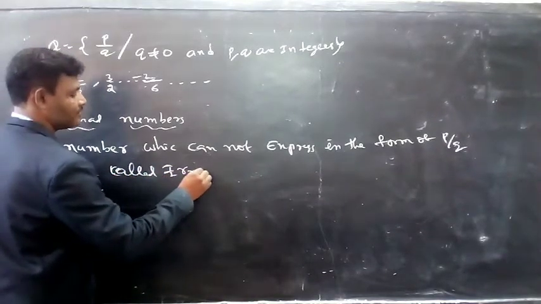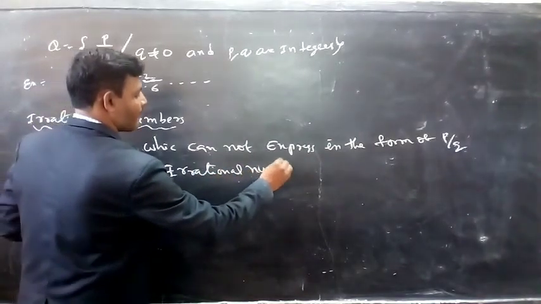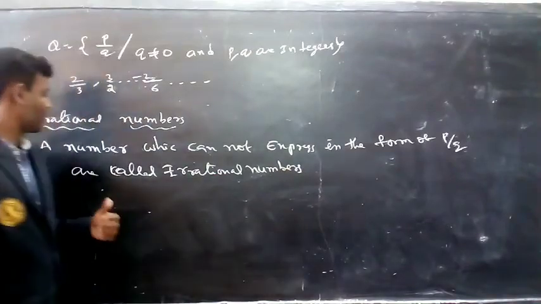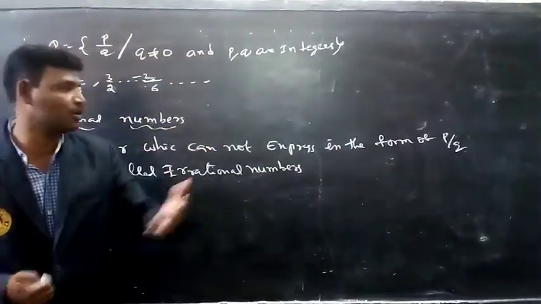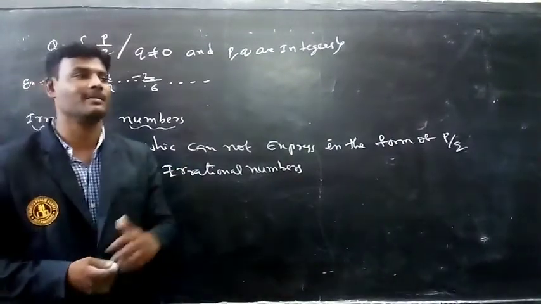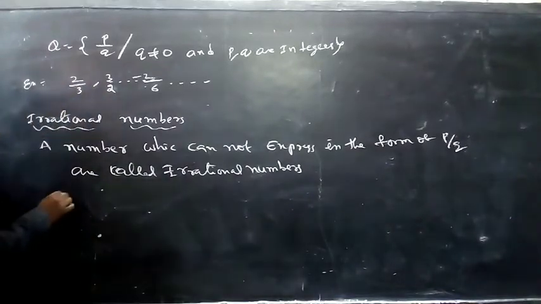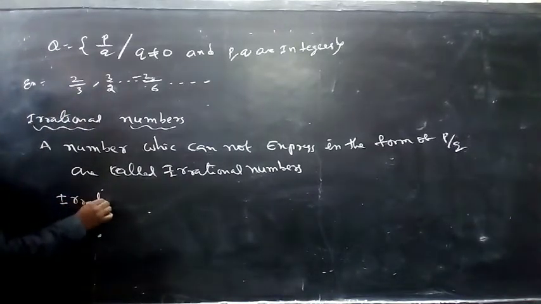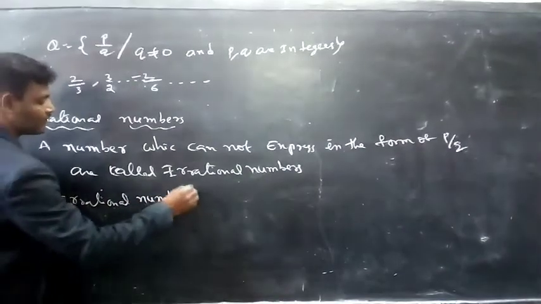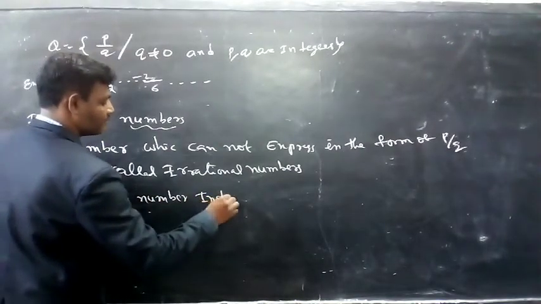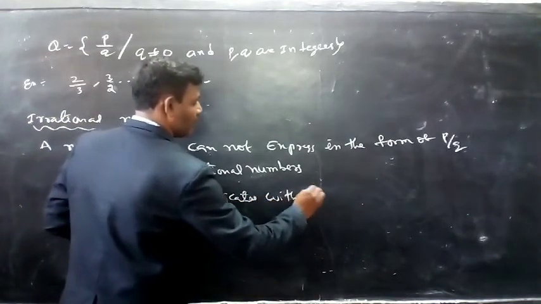Irrational numbers are indicated with Q dash.